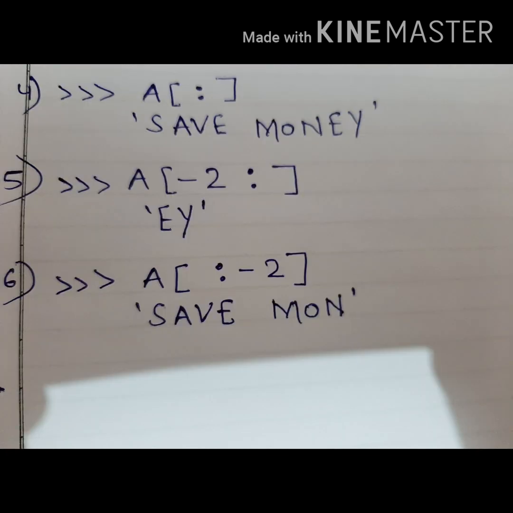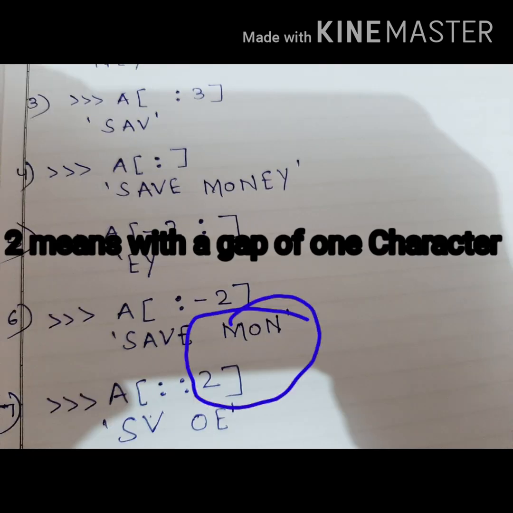In example 6, omitting the first index directs the Python interpreter to start extracting the substring from the beginning. Since the negative index indicates slicing from the end of the string, the entire string except the last two letters is printed. In example 7, it will print alternative characters from the string.